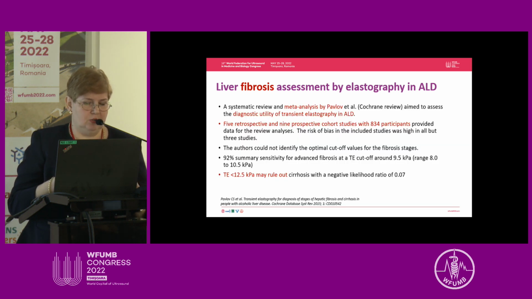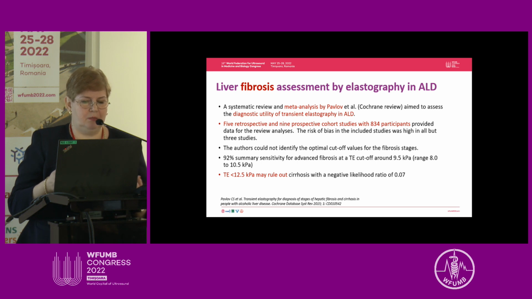So there are also two meta-analyses that are already published, and this is the first one from 2015 for the utility of transient elastography in alcoholic liver disease. There were 5 prospective and 5 retrospective and 9 prospective cohort studies with around 800 patients. A lot of biases in these studies, and the summary sensitivity for advanced fibrosis for transient elastography with a cutoff value around 9.5 was 92%.